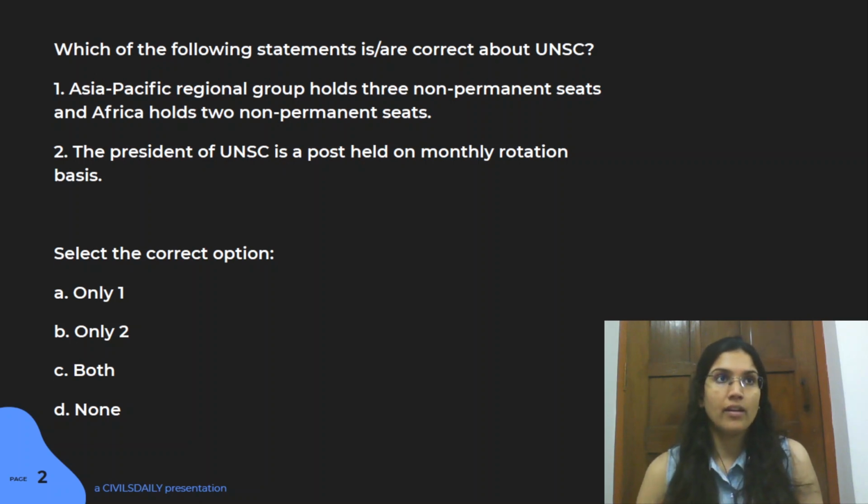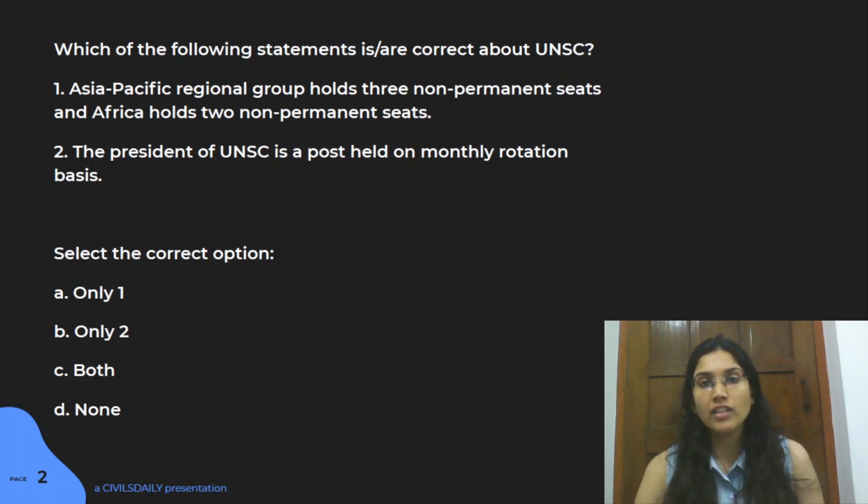The countries are elected for these non-permanent seats. They hold the position for a term of 2 years. And again, the second statement here is completely right. The presidency of the council is held on a monthly basis, and it is rotated amongst each of the members in turn.